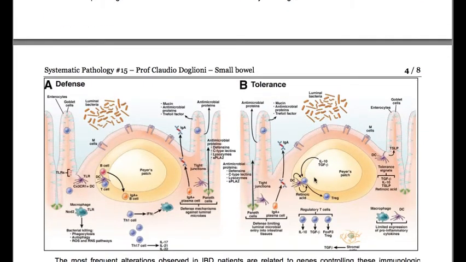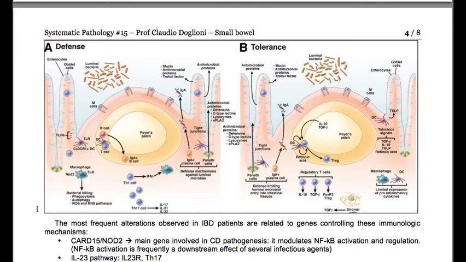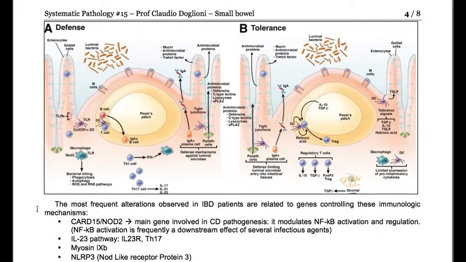So, we have defense and tolerance. The most frequent alterations observed in IBD patients are related to genes controlling these immunologic mechanisms. NOD2, CARD15, is the main gene involved in Crohn's disease pathogenesis.